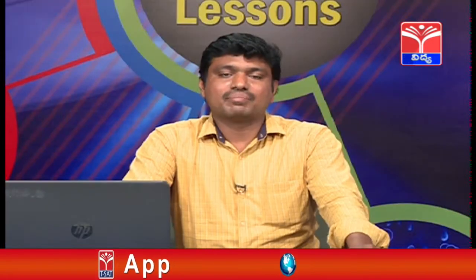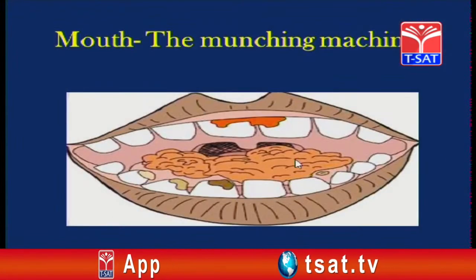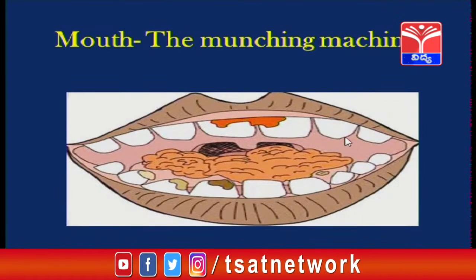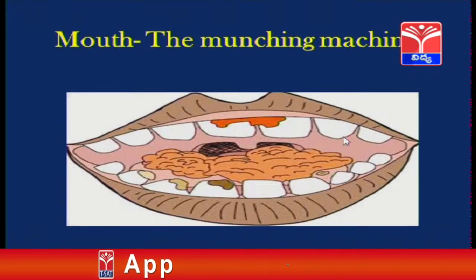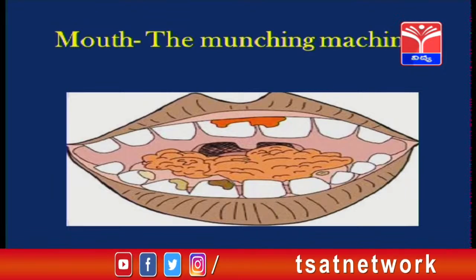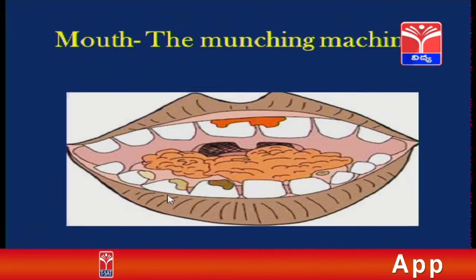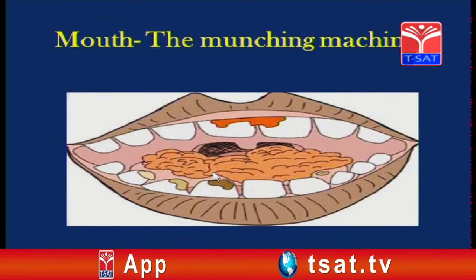The mouth, the munching machine. Look at this picture. The mouth is the anterior-most opening, which is meant to take in food, that is, ingestion of food. The mouth contains different parts, the teeth, tongue and palate, all of which are involved in the process of mastication. And during mastication, what happens to the food? The food is crushed into tiny pieces, and meanwhile the salivary glands secrete saliva. During the process of chewing, the tongue helps in lubricating and moistening the food.